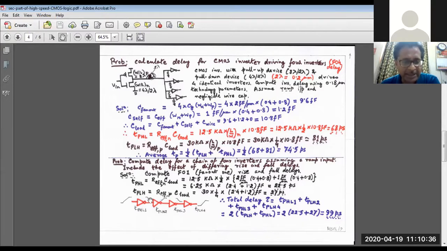Actually, it is exponential, but for simplicity, we are assuming that it is a ramp. So it is a positive ramp. Here it is a negative ramp. Again a positive ramp, negative ramp, and positive ramp.